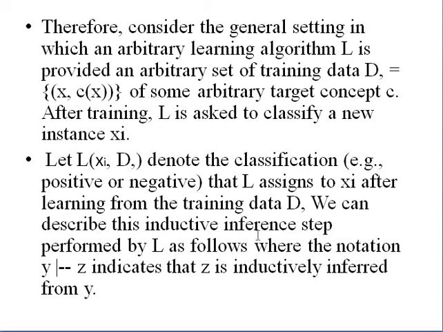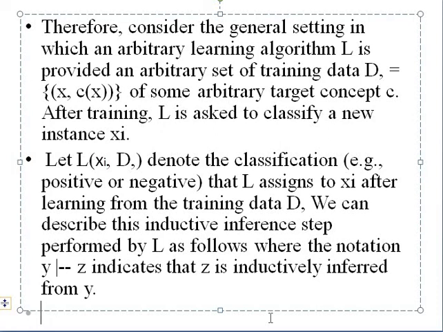We can describe the inductive inference step performed by L as follows, where this notation indicates it. What does the notation indicate here? This is the notation, a vertical line and a horizontal line. It indicates that Y is inductively inferred by X. This is the representation.